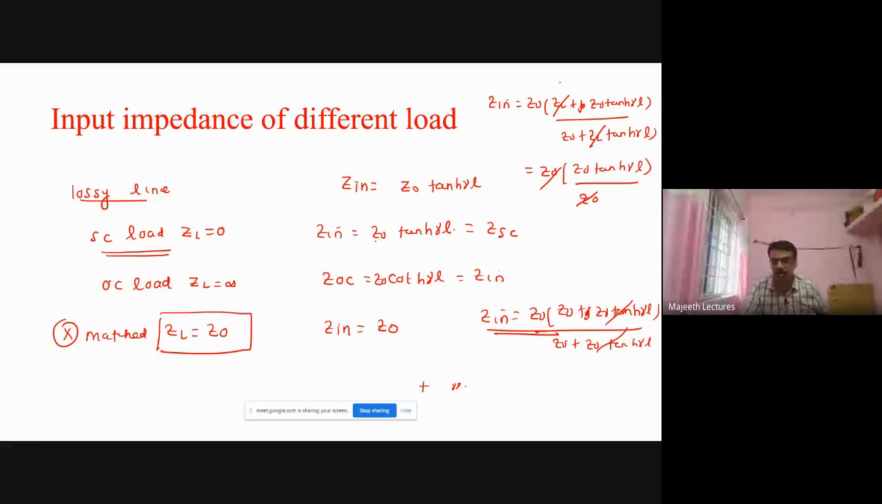You see how to remember whether it is tanh or coth. Simple logic: for O, there will be O. Open circuit goes with open, so for open circuit, it is coth. For short circuit, it is tanh. Just a shortcut method. Okay, this is for lossy.